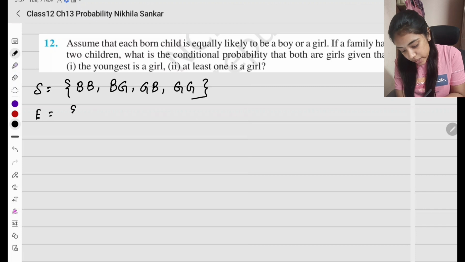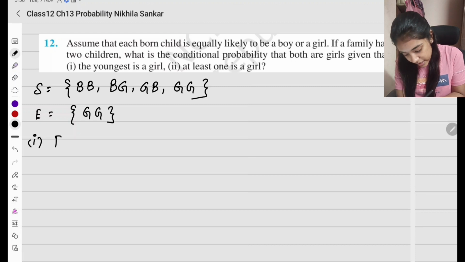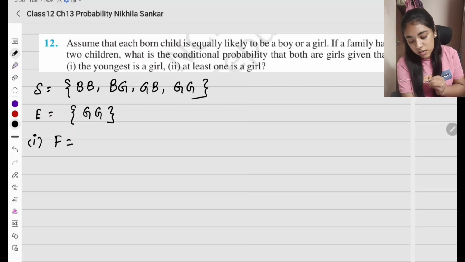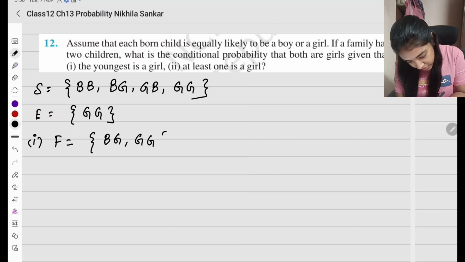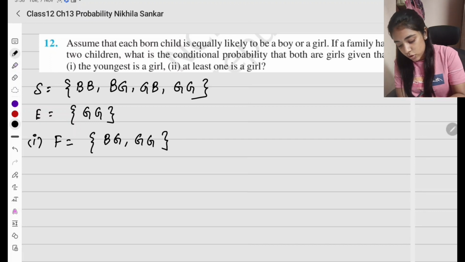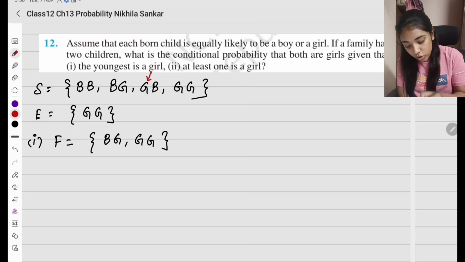So E, both being girls, is going to be GG, given that the youngest is a girl. So if the youngest is a girl, what options are there? It can be BG and GG. What does youngest is a girl mean? The first child cannot be a girl. We are writing in order, so the first child is not a girl, and the second child, that is the youngest, is a girl. Okay, so that is going to be my F.